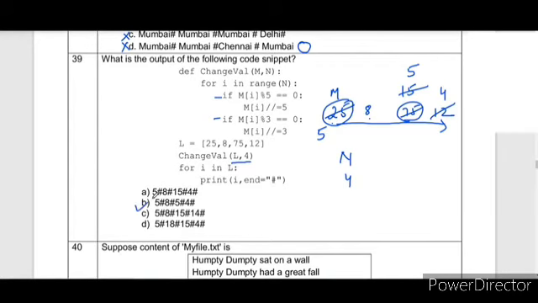The correct answer is 5854 hash at the end. So you have to check very carefully whether there is else mentioned or not, and sometimes both conditions will not be satisfied. Like in the first part only the first condition was satisfied, in the second part no condition was satisfied, in the third part both conditions were satisfied, and in the fourth part only the second was satisfied.